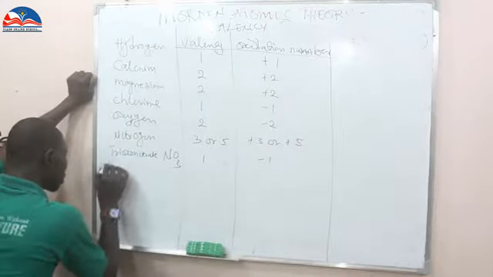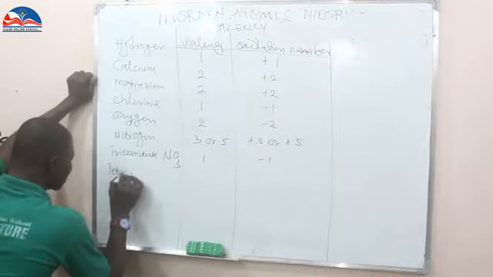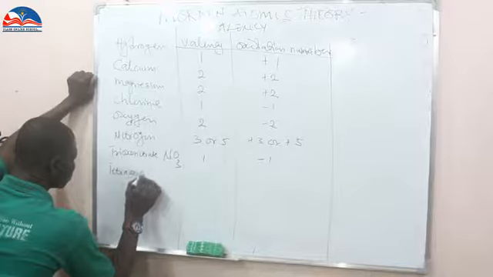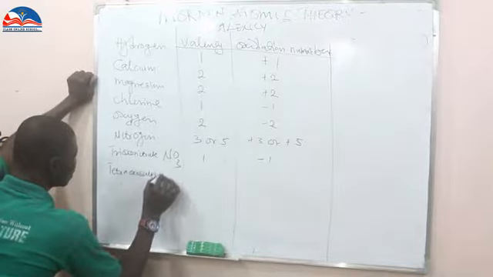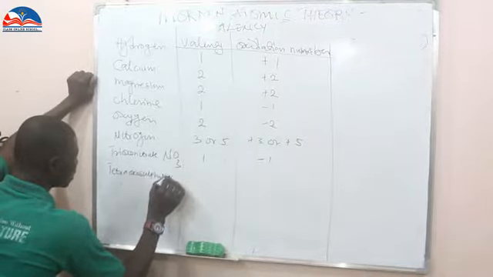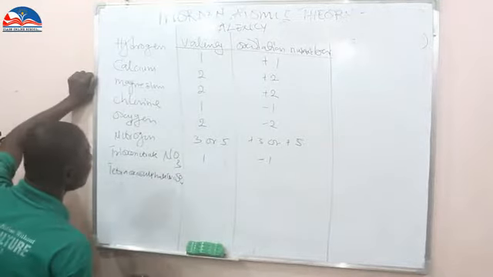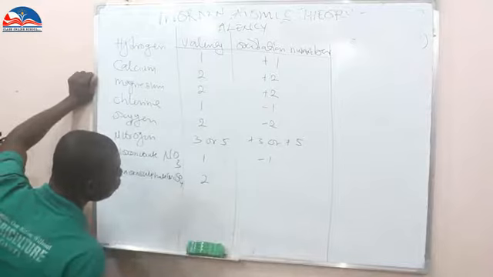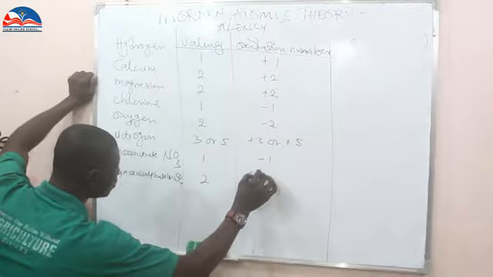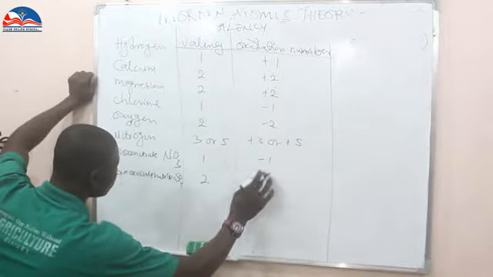I have tetraoxosulfate 6, SO4. The valency is 2. The oxidation number is -2.